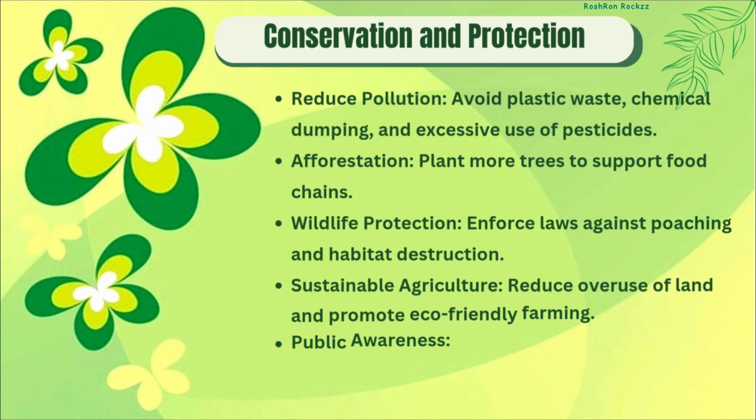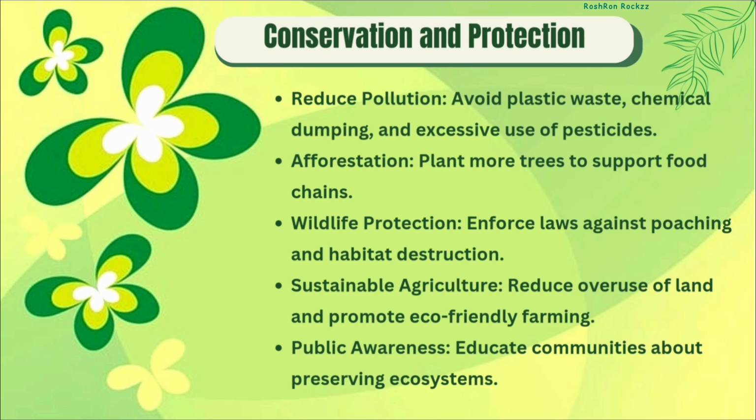We must take care of nature so the food chain stays strong. Here's what we can do: plant more trees. This provides food and shelter for animals. Stop pollution. Keeping the land and water clean helps all living things. Save animals. Protecting animals helps keep the food chain balanced. A strong food chain means a healthy planet for all. If we take care of nature, nature will take care of us.